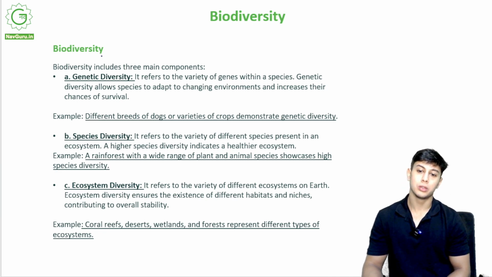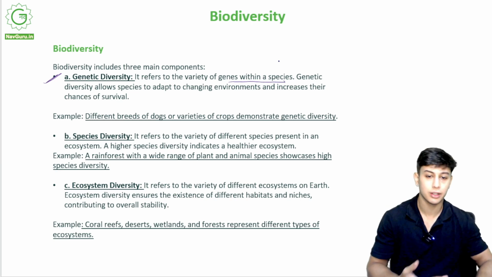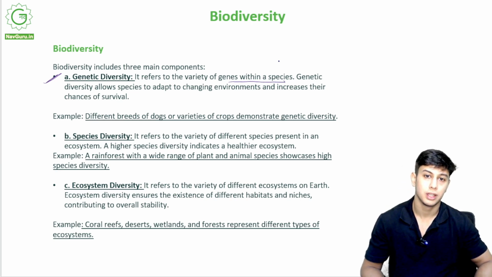So now we will define the various types of biodiversity. Okay, so the first type is genetic diversity. Now what is genetic diversity? It refers to the variety of genes within a species. So for example, how many genes are there in a species? Now a species would be that of like humans, and in humans we have various genetic diversity.